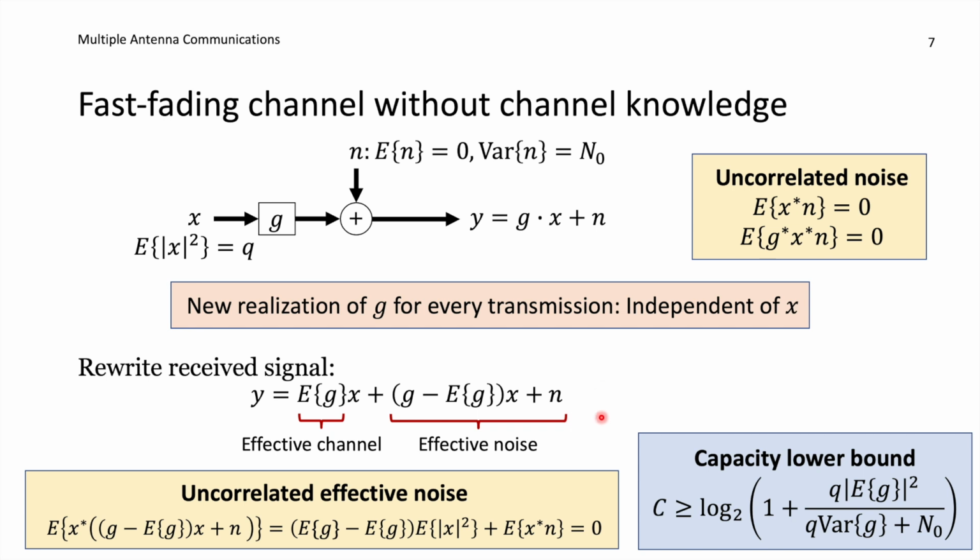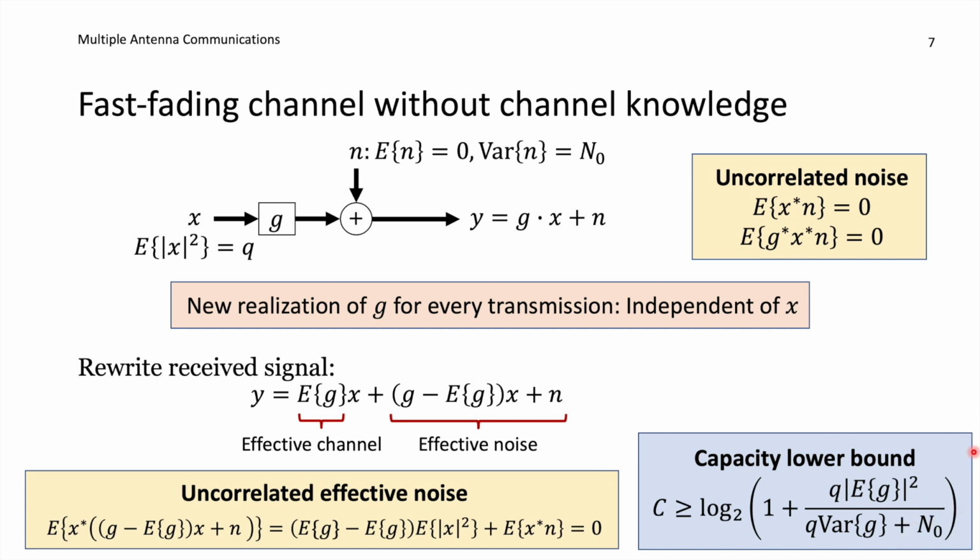We can either put it down here, divide with it, or by utilizing the second condition here, we know that when we are computing the variance of these two terms, they are actually not affecting each other, uncorrelated with each other. So for that reason, we can take the variance of this term, which is going to be Q from the power of X. The variance of G is showing up when we are computing the variance of this term. And then we are getting the variance of noise.